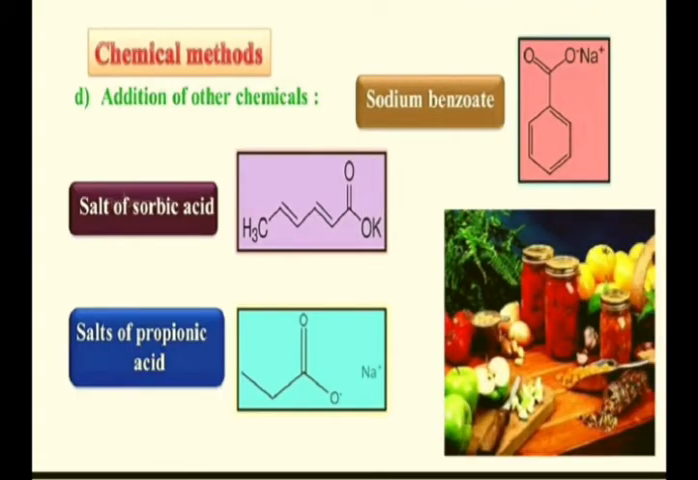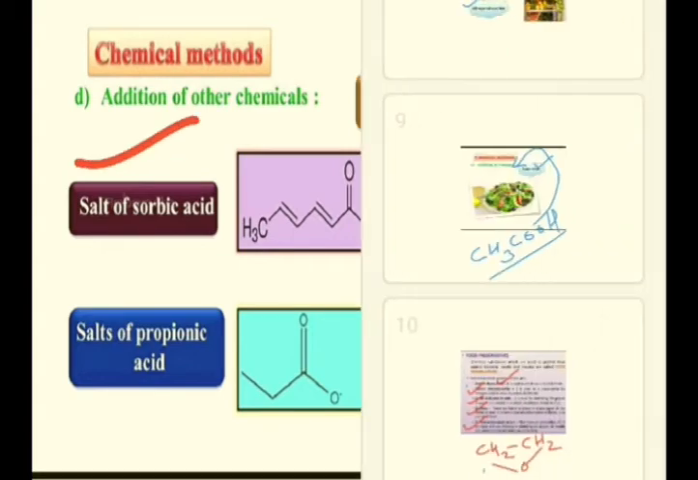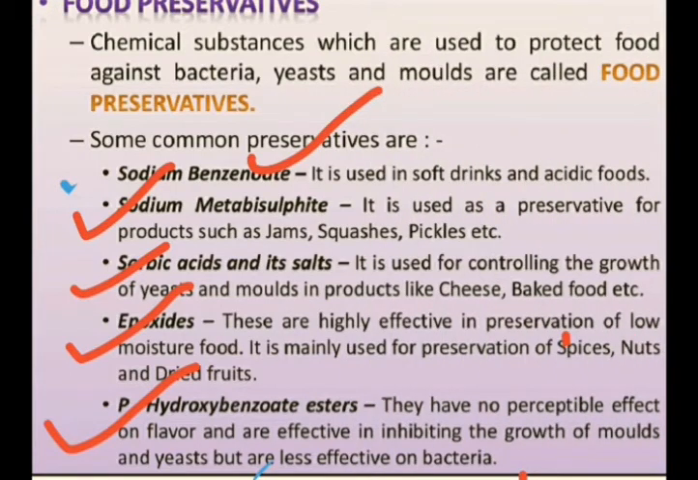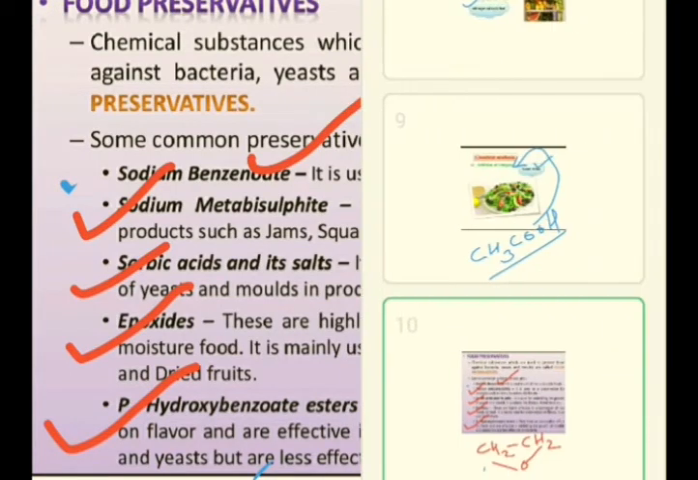So now we have the next one. We have some of the chemical forms. We have discussed sorbic acid. Basically, sorbic acid is used. We have recently discussed sorbic acid, that sorbic acid and its salt are used in cheese and baked food.